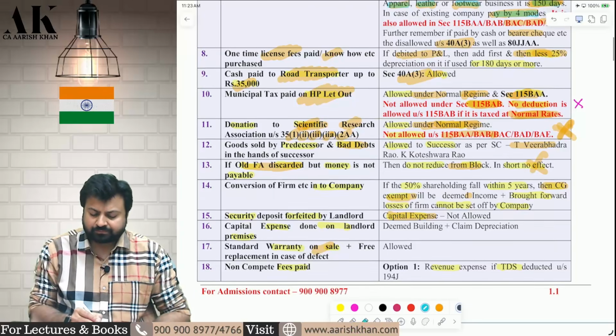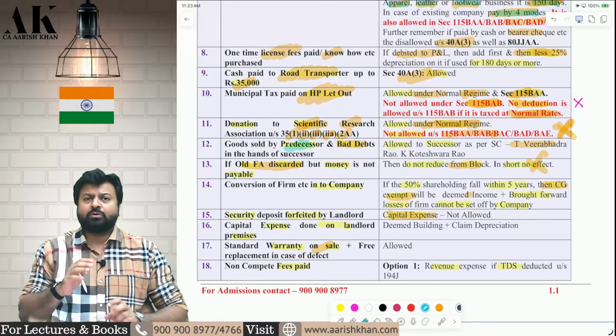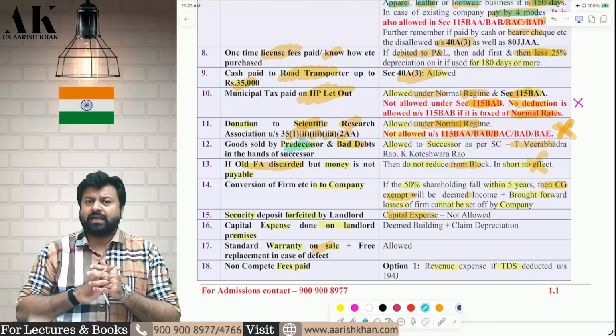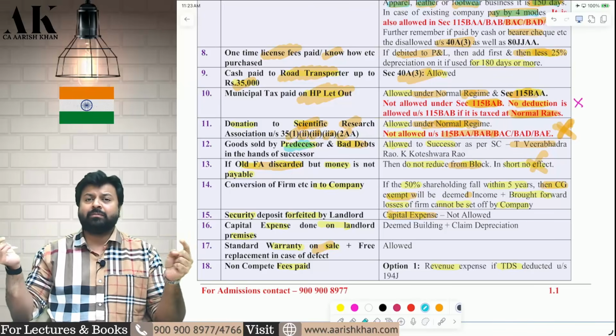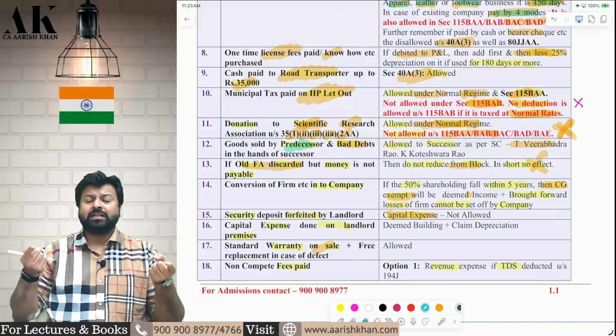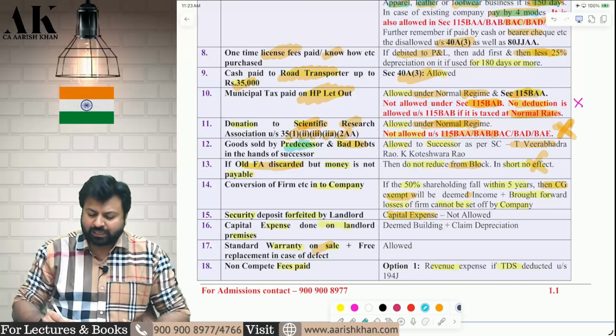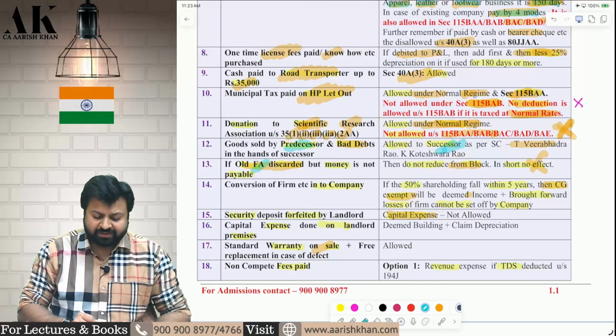Okay. Next one. Predecessor has sold some goods and the goods have become bad debts in the hands of the successor. Whether it will be allowed as a deduction? The answer is yes. Predecessor means the amalgamating company has sold the goods, and the debtor has become bad debts in the hands of the amalgamated company. It will be allowed as a deduction as per the Supreme Court judgment of Veerabhadra Rao, K. Koteshwara Rao. Next, old fixed assets you have discarded, but money is not payable.